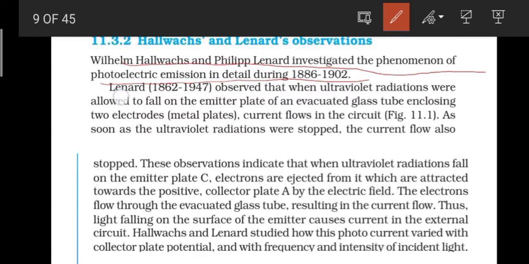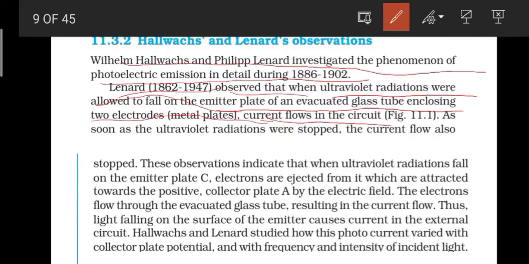Lenard lived from 1862 to 1947, and he observed that when ultraviolet radiations were allowed to fall on the emitter plate of an evacuated glass tube enclosing two metal plate electrodes, current flows in the circuit. You can look at the diagram on page 390, figure 11.1, and understand what it is telling.